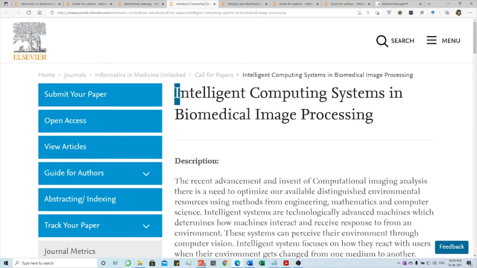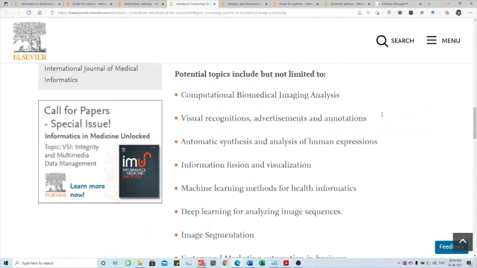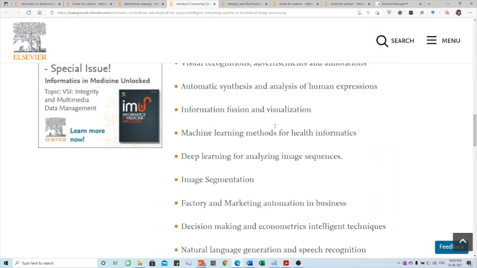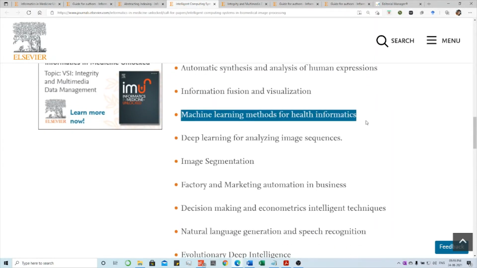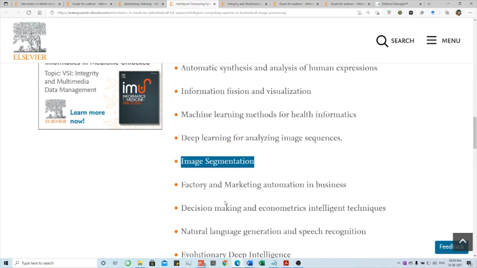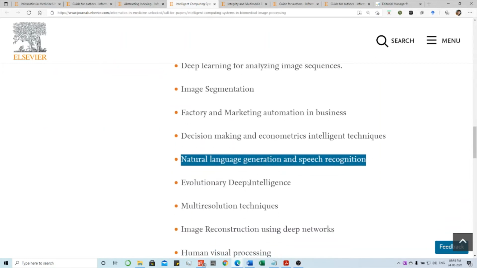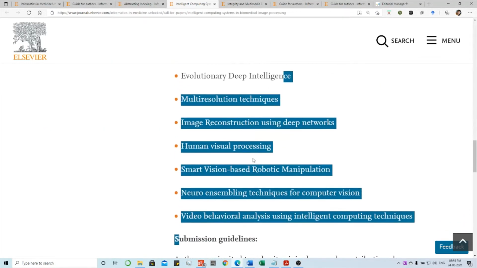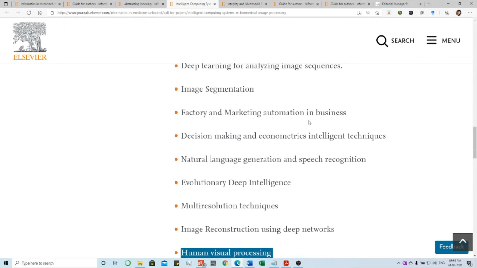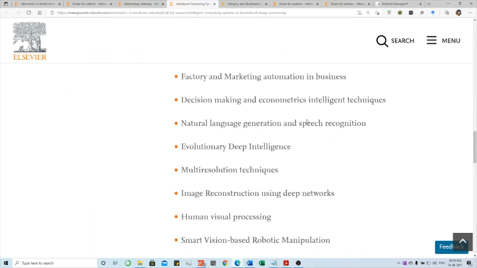Let me see this intelligent computing system in biomedical image processing. Scope of this publication is computational biomedical imaging analysis, machine learning methods for health informatics, deep learning for analyzing image sequence, image segmentation, natural language generation, and speech recognition, evolutionary deep intelligence, reconstruction using deep networks. So they have given a lot of research areas to be published.